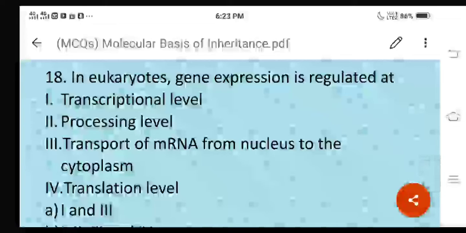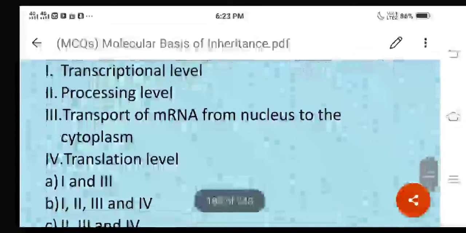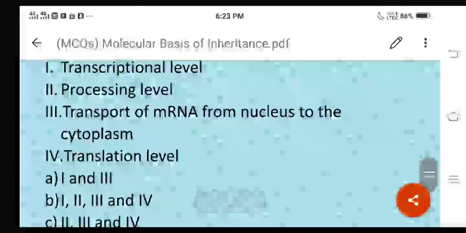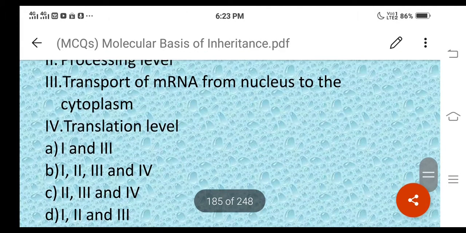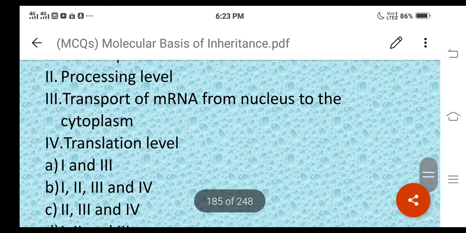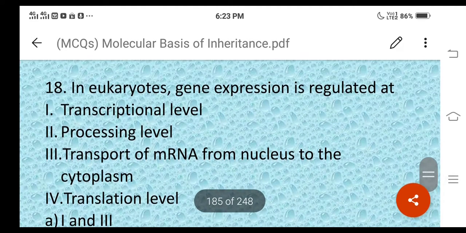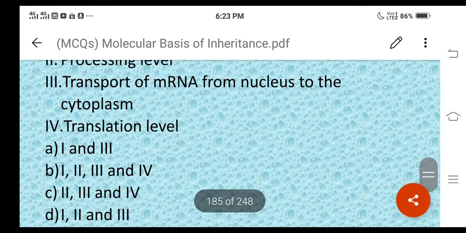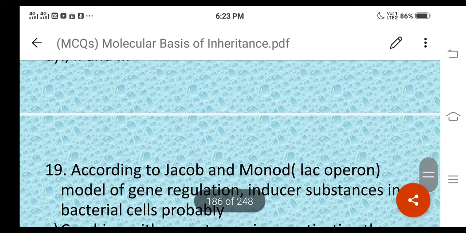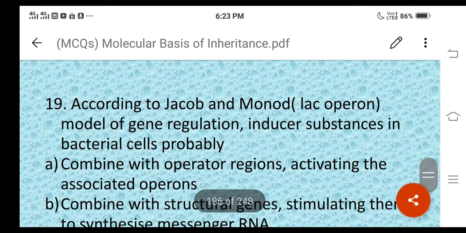Based on this we can mention the answer, that option B becomes the correct answer. 1, 2, 3 and 4, option B, all, because all the statements are correct only, right? And let us move on to the next question, question number 19.